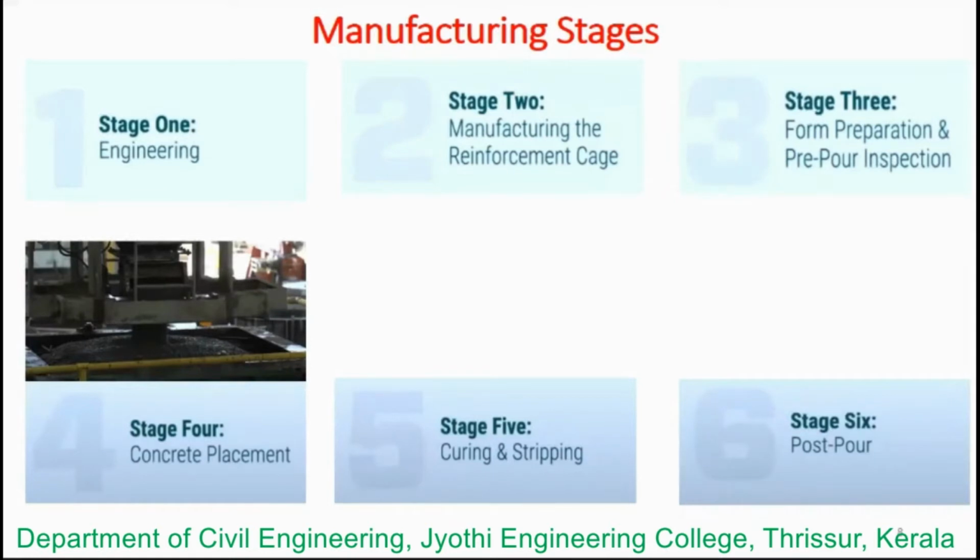Concrete is placed into the form from all locations, and care is taken to allow the concrete to flow without entrapping air voids. That is very important. Once the form is filled, the top is screeded off and the specified finish is applied.